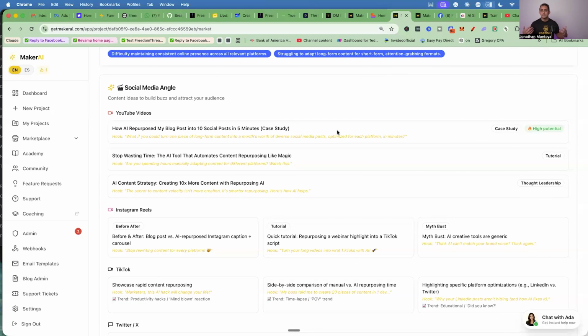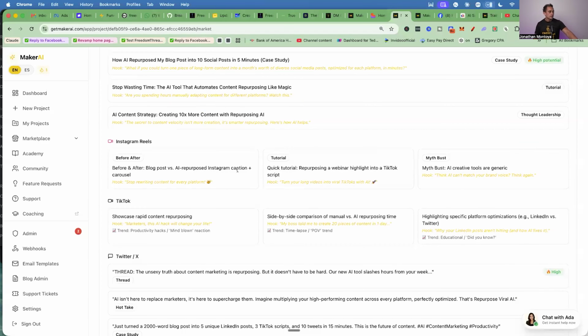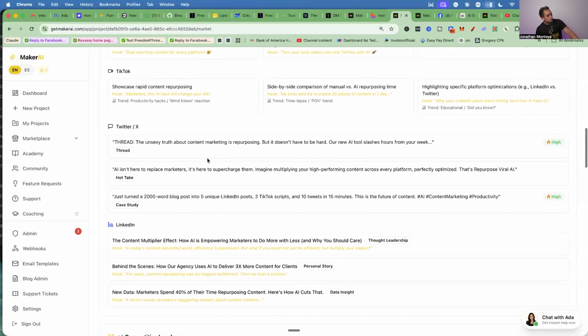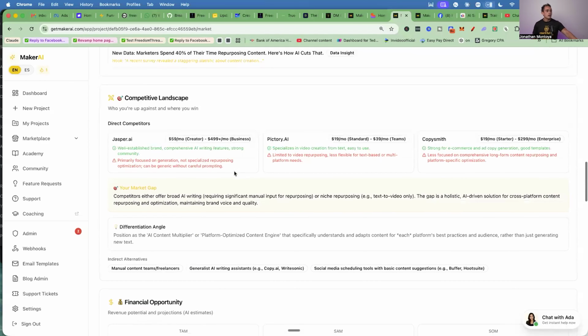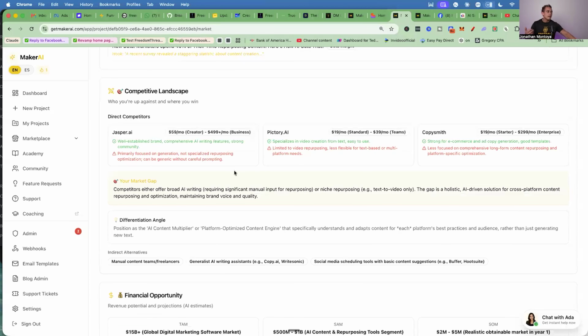It's also going to go into the social media angle, right? So if you were to create this software, it's going to give you some ideas of what type of content you would create if you were to do social media. It gives you some Instagram reels, some TikTok ideas, gives you some Twitter ideas, all that stuff. Okay. And then it gives you some competitive landscape.